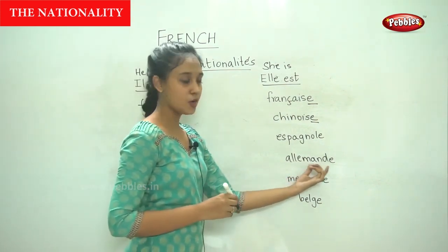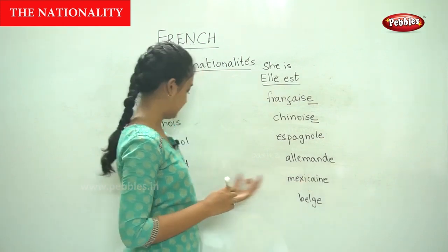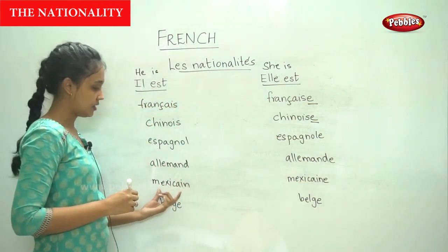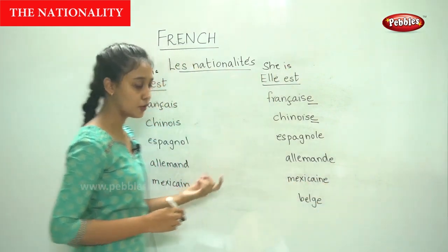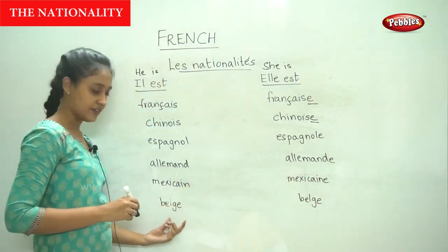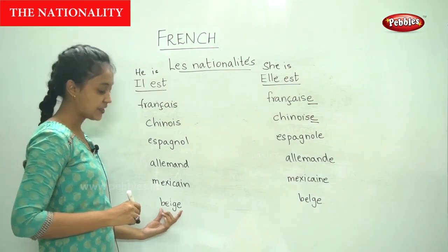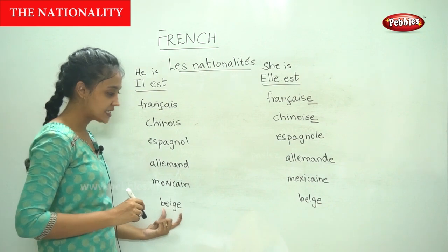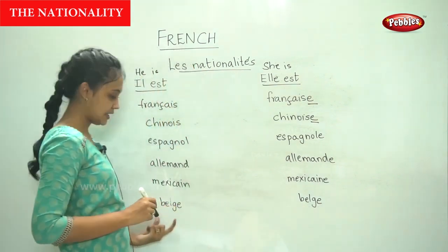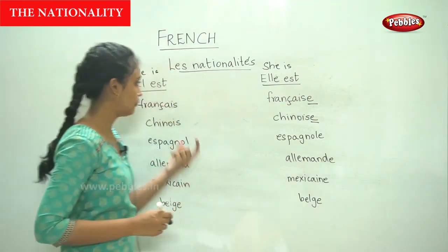For the feminine form, we add an E. Mexicain. Mexicaine. We add an E for the feminine form. The last one, however, is slightly different. Belge. It means from Belgium. It is the same for the masculine and the feminine form.